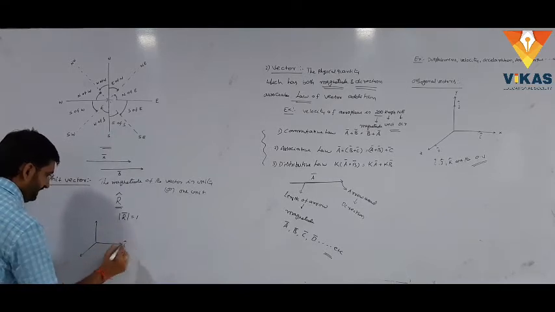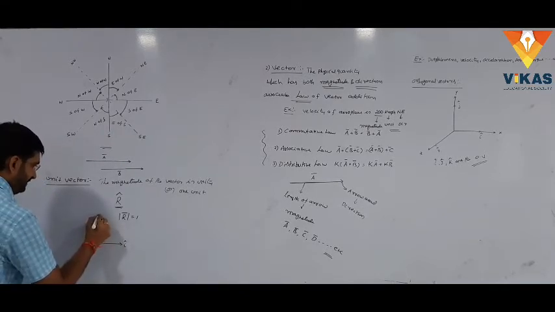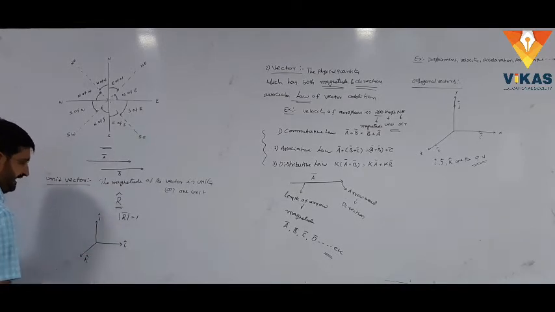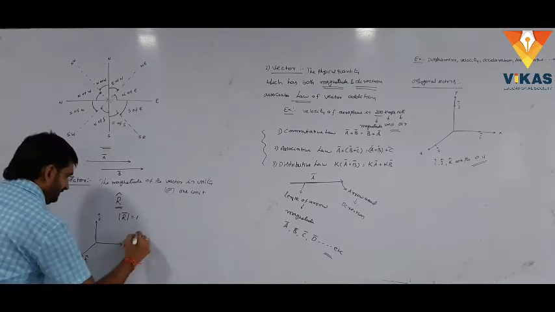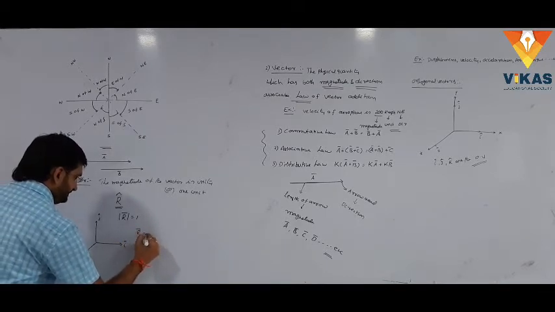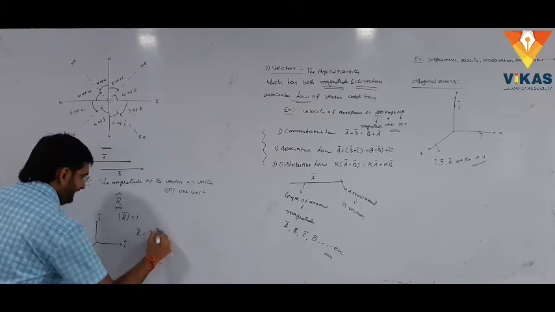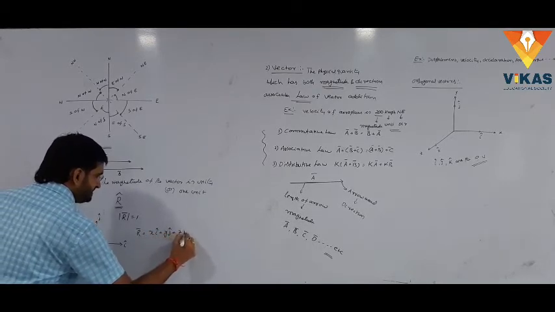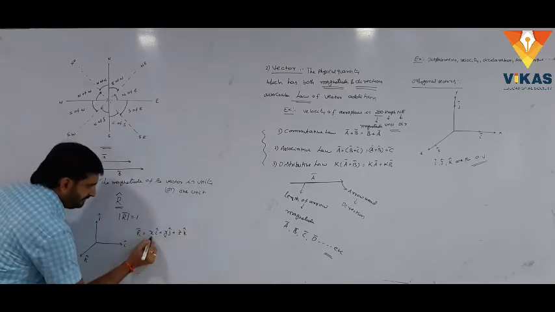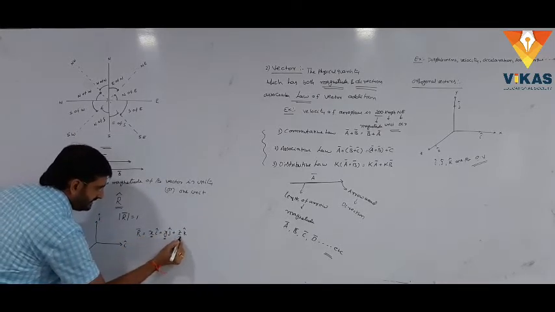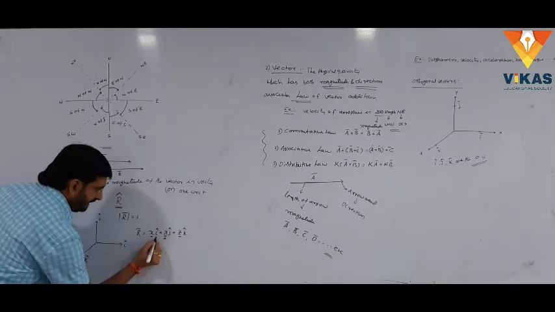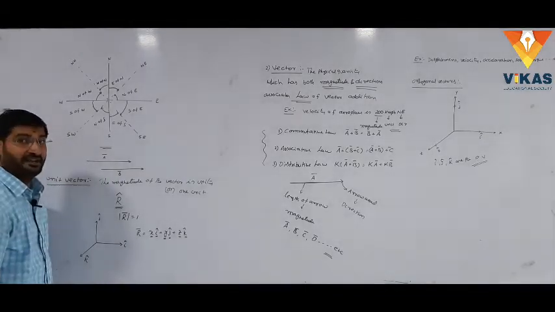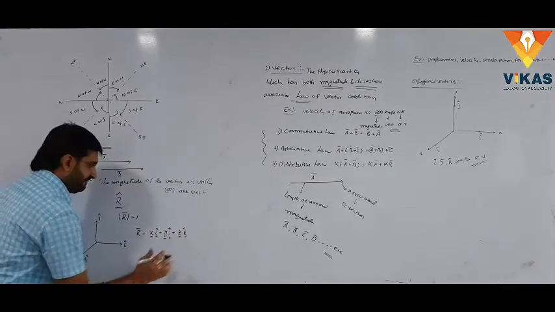The vector along the x-axis is i cap, along the y-axis is j cap, along the z-axis is k cap. The r bar is represented as x i cap plus y j cap plus z k cap. Here x, y, z are the magnitudes, and i cap, j cap, k cap are the directions. This is the representation of a vector.